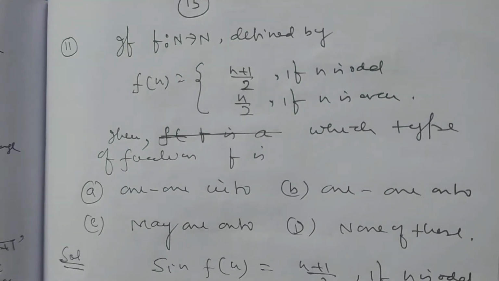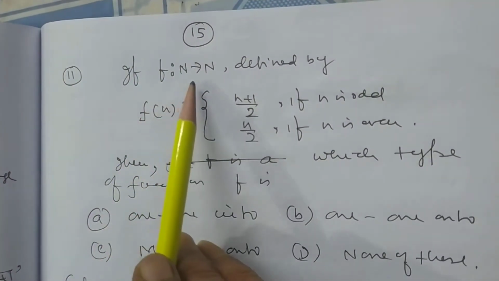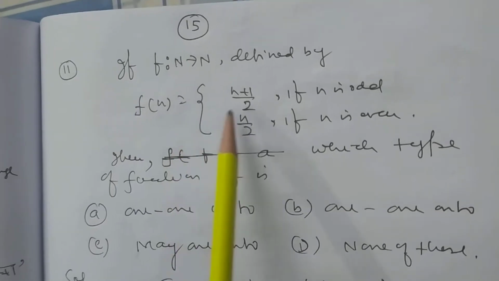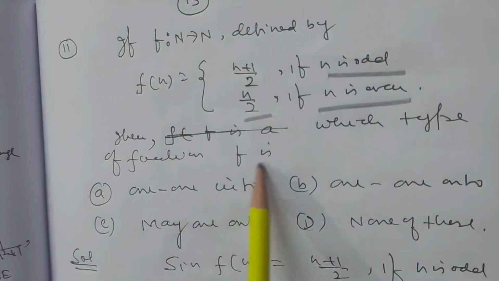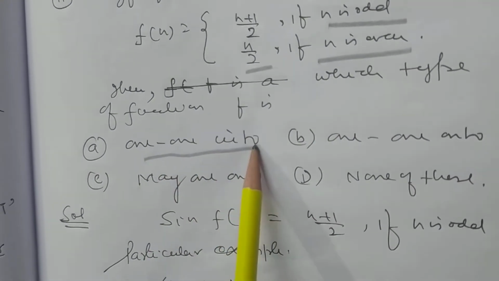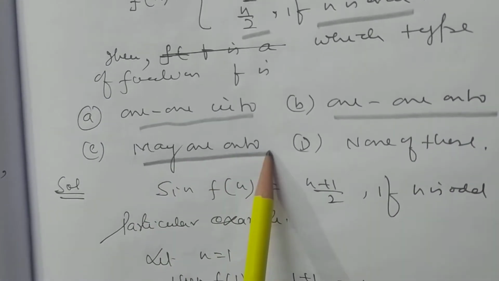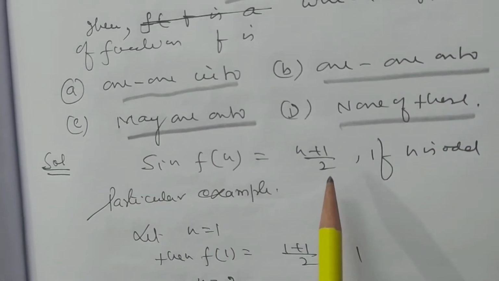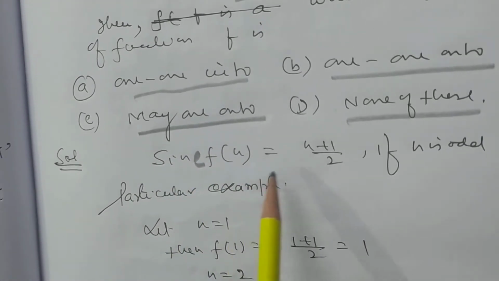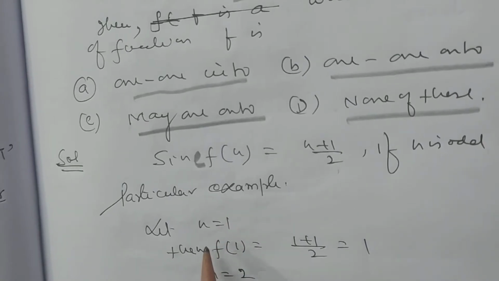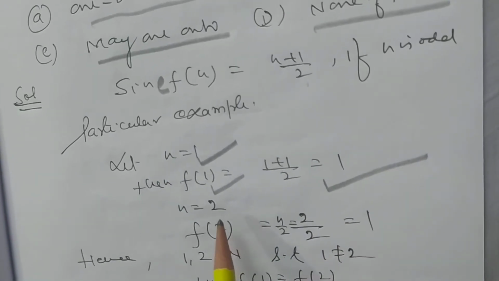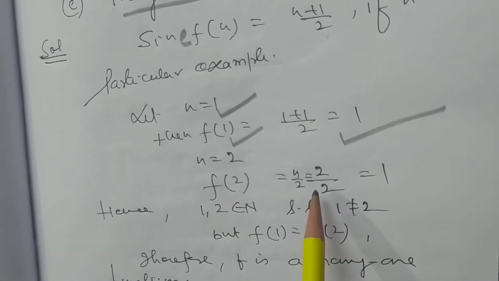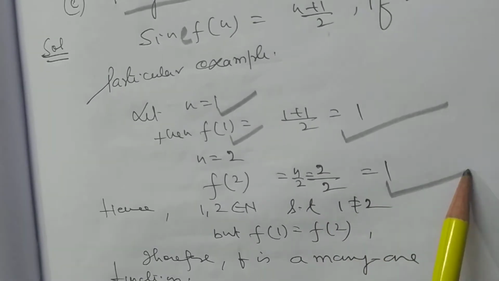Now, my dear student, we want to solve the next problem 11. If a function f from N to N is defined by the rule f(n) equals (n plus 1) by 2 if n is odd, n by 2 if n is even, then which of the function f is: one-one, into, one-one onto, many-one onto, none of these. Since f(n) is equal to (n plus 1) by 2 if n is odd, particular example, if n is equal to 1, f(1) is equal to (1 plus 1) by 2, that is 1. If n is equal to 2, then it will be 2 by 2, that is 1.